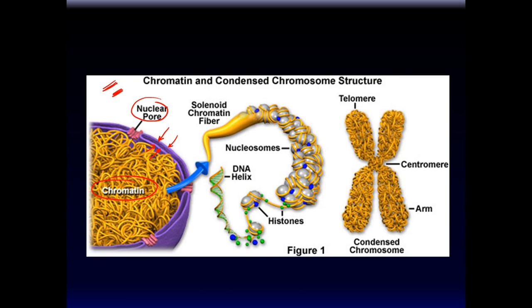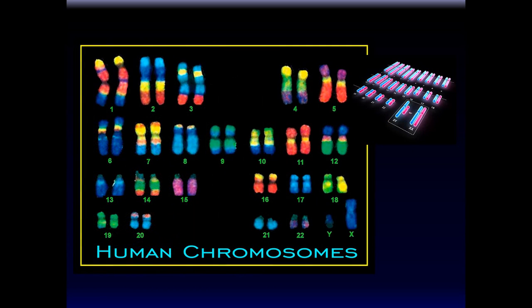So chromatin that's coiled up like this becomes a chromosome. In the middle of this, as we said, is called a centromere. And each of these is called, very brilliantly, the arm. This is called the short arm of the chromosome, and this is called the long arm of the chromosome. Ingenious. I agree. So this is the basic structure of a chromosome. Now, you've heard that word before, right? What is a chromosome? So now you know what a chromosome is.